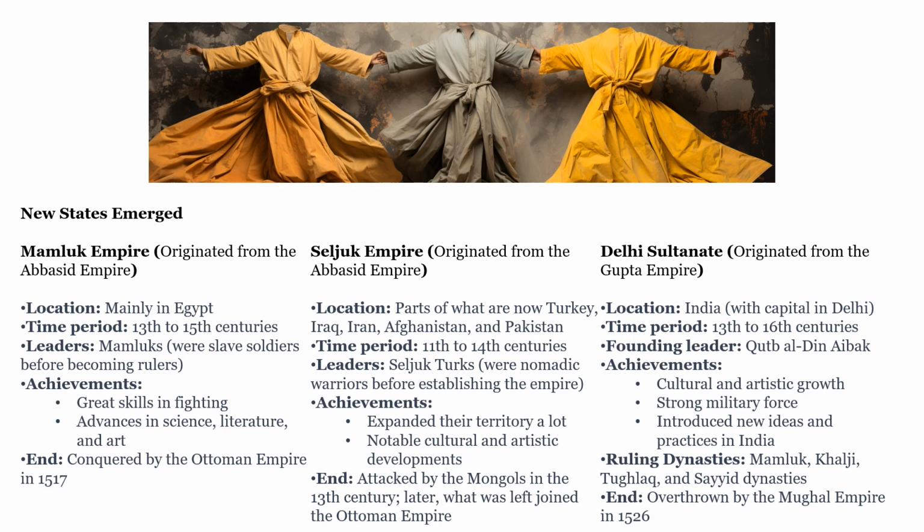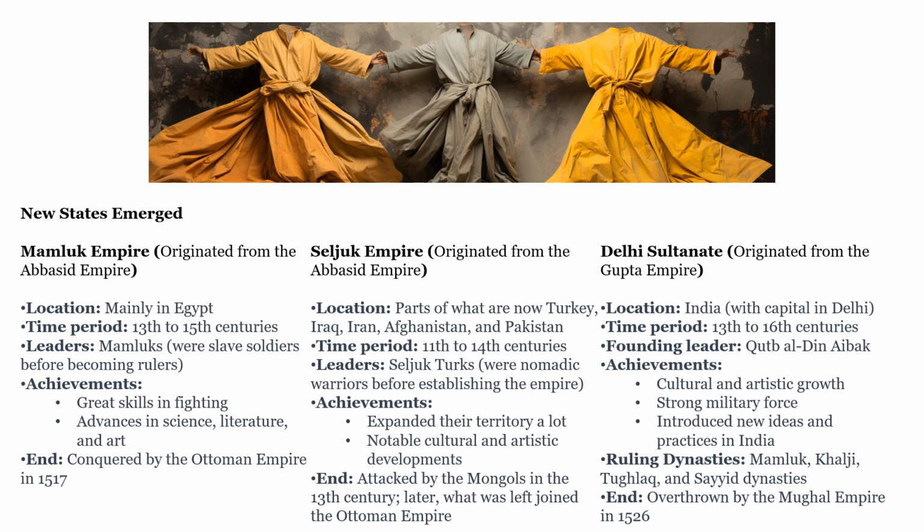The Seljuk Empire also originated from the Abbasid Empire. In parts of what are now Turkey, Iraq, Iran, Afghanistan, and Pakistan. From the 11th to 14th centuries, the leaders were Seljuk Turks, who were nomadic warriors before establishing the empire. They expanded their territory a lot, had cultural and artistic developments. They were attacked by the Mongols in the 13th century. Later, what was left of them joined the Ottoman Empire.